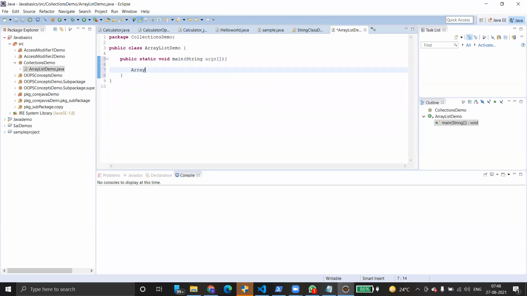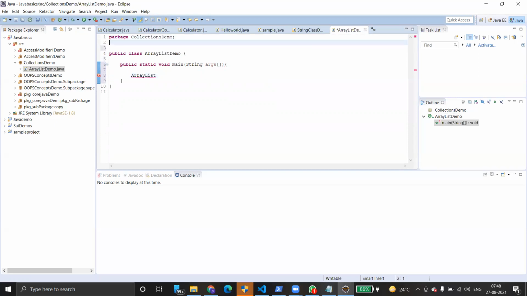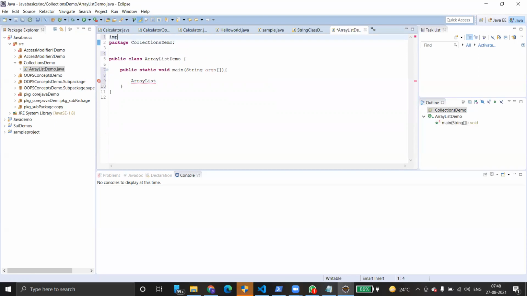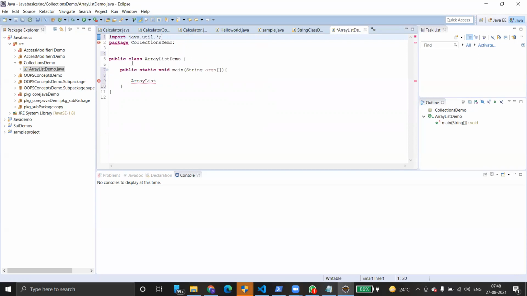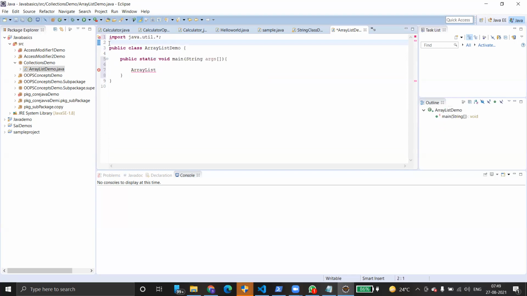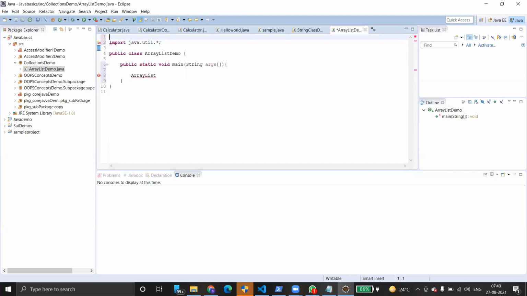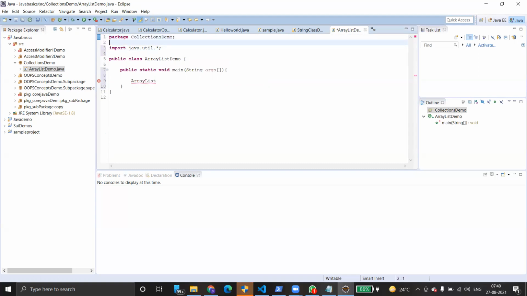To use an array list, we have to import java.util. This is the package required to use it.